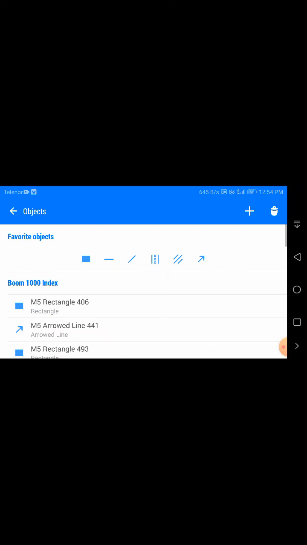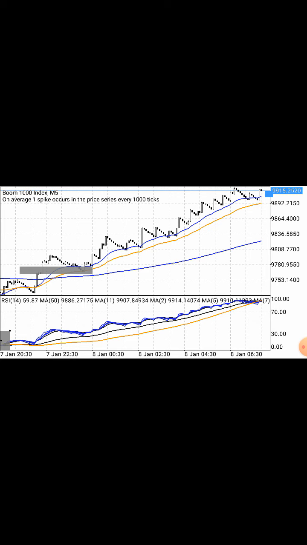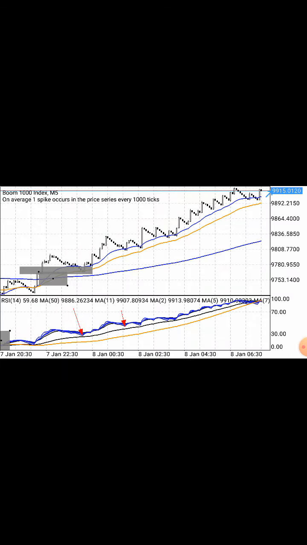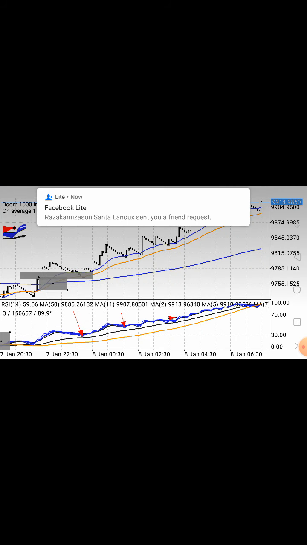Look here, the secret of a moving average is the first touch, and the second, third and fourth one. Let me show you and explain how it actually works. Look here, the 50-day moving average, the black one. The price touches the moving average and bounces back again, so it means the buy opportunity is still strong. And look here, again the touch to the 50-day moving average, the black one, and once it's touched and bounces back, it means the opportunity is still strong and the market wants to give us some more pips.